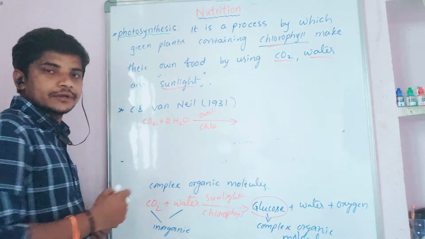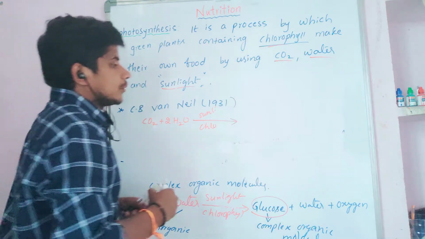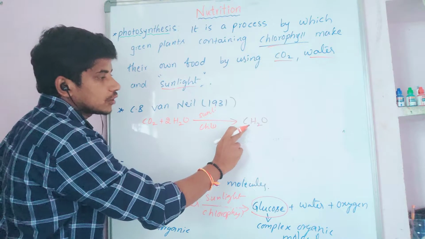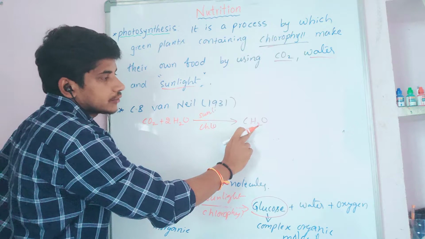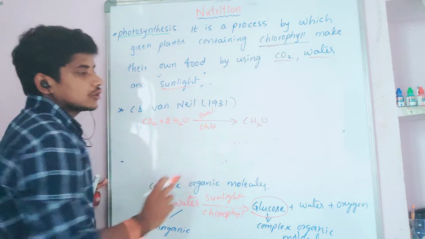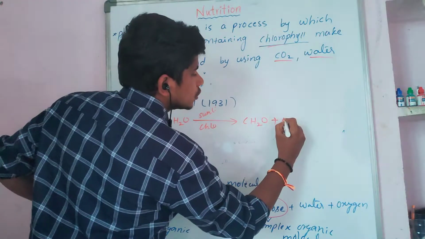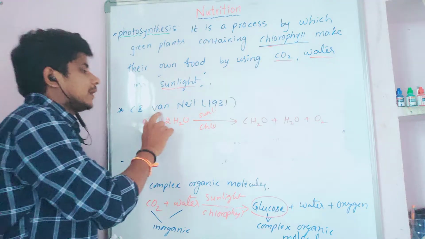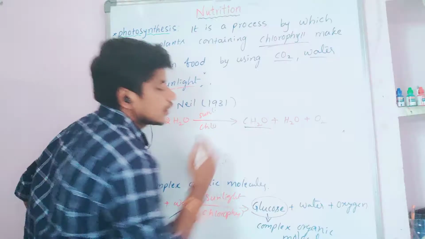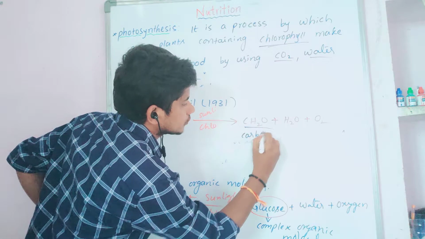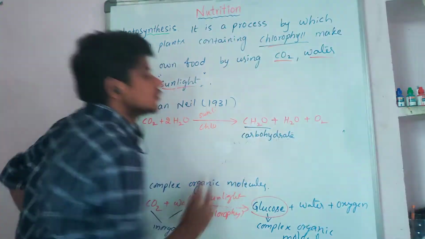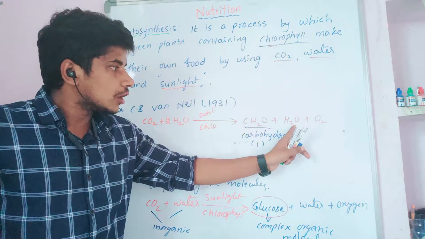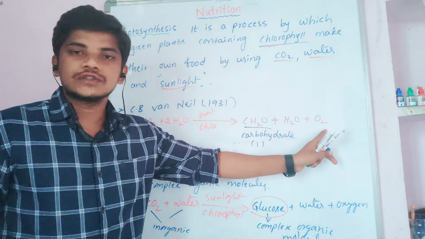Glucose, fructose, cellulose, these all are carbohydrates, not proteins. The carbohydrate molecule is CH2O, one atom of carbon, two hydrogen and one oxygen, a 1:2:1 ratio of carbon, hydrogen and oxygen, plus H2O plus O2. Van Niel said that for every one molecule of carbohydrate formed, one molecule of water and one molecule of oxygen are also formed.